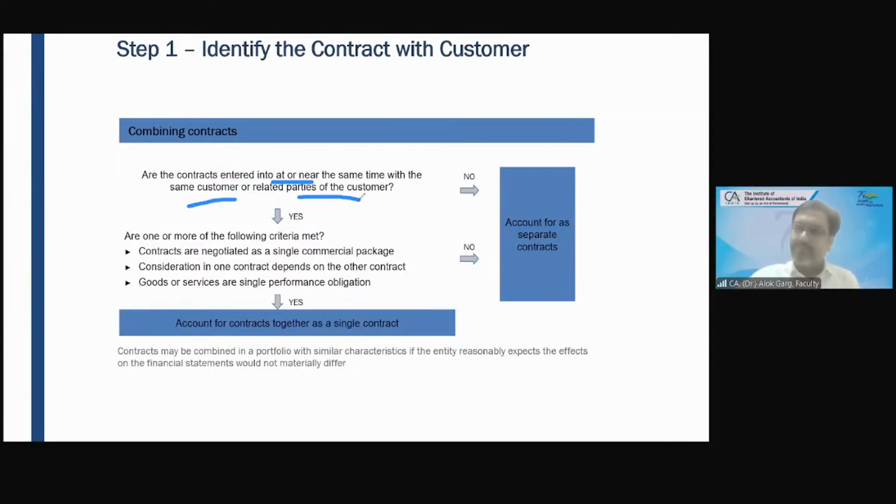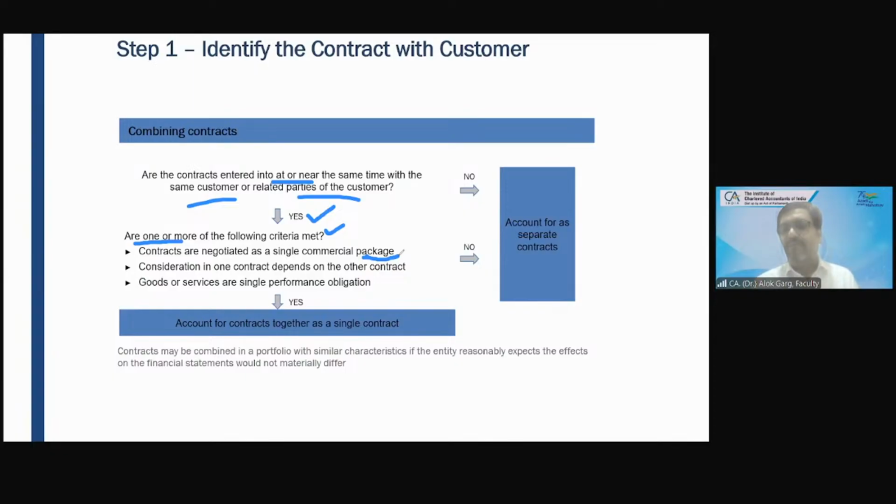Okay, right? Yes, the contract is with the same customer at the same time. Then one of the conditions should be met. Is one or more of the following criteria being met? Question number 1: whether contracts are negotiated as a single commercial package. While these are two different contracts, are they negotiated as a single commercial package?